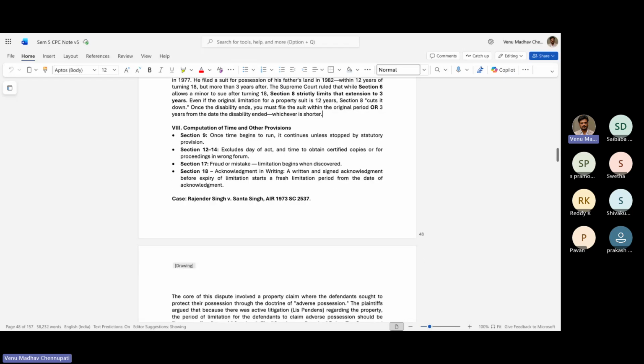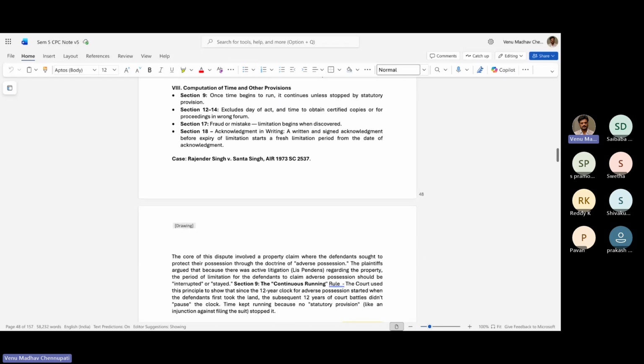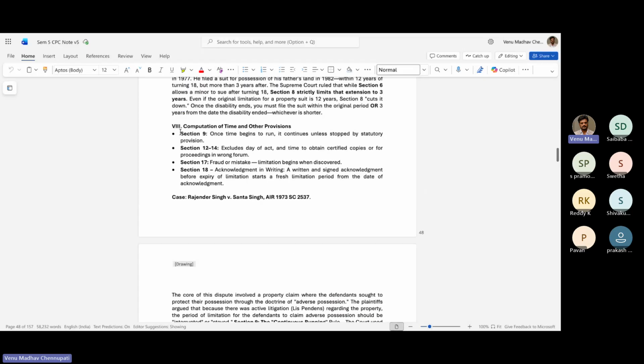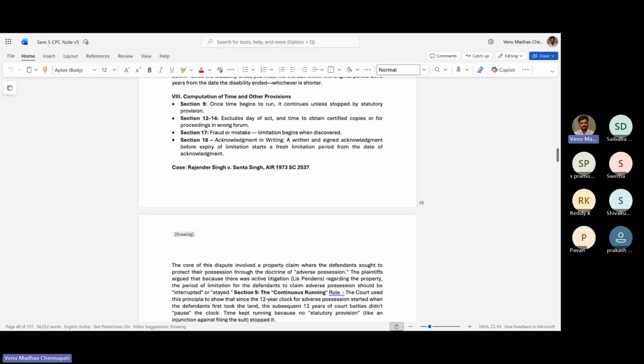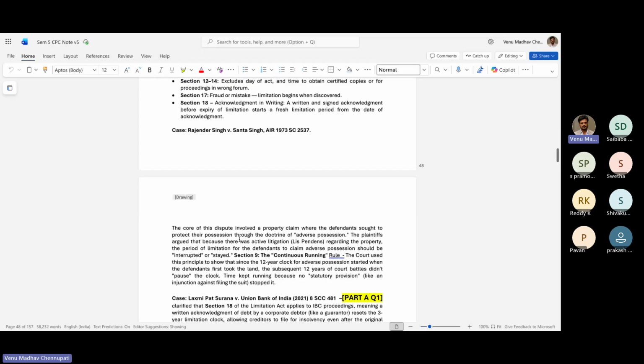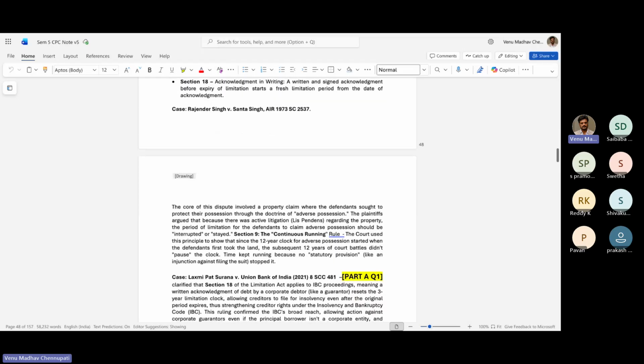In this, one thing which we'll talk about is Section 9, where it says once the time begins to run, it continues unless stopped. So this is basically a question by itself. When asked what the different limitation periods are and how computation of time happens, you must quote Sections 9 to 18. Rajendra Singh versus Santa Singh. The core of this dispute involved a property claim where the defendant sought to protect their position through the doctrine of adverse possession. The plaintiff argued that there was active litigation regarding the property, so the period of limitation for the defendants to claim adverse possession should be interrupted or stayed.